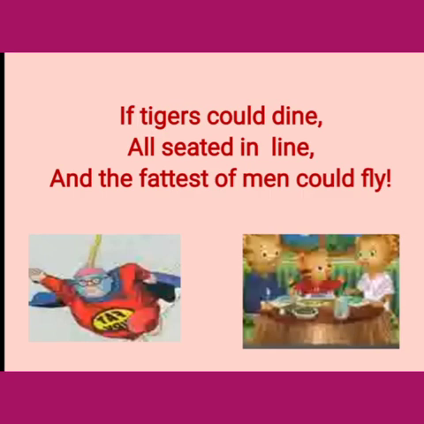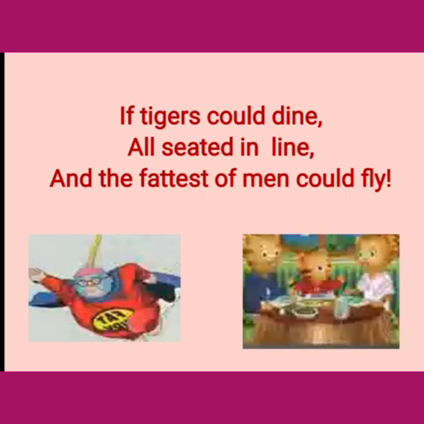If tigers could ride, all seated in line, and the fattest of men could fly. Now here in this stanza, the poet visualizes the scene of tigers dining in a line. Can the tigers dine in a line?